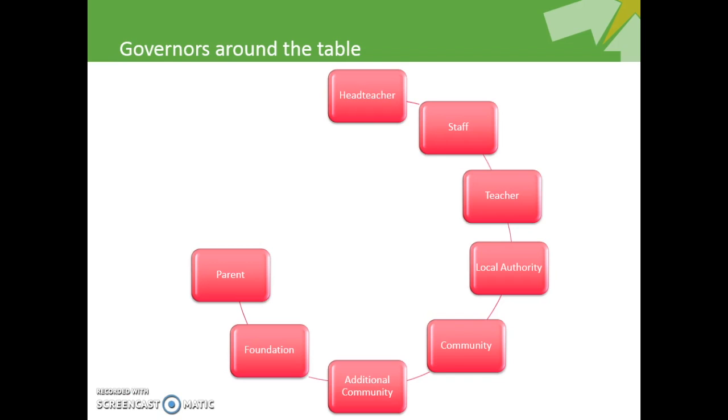A parent governor should therefore keep in tune with the concerns and opinions of the majority of parents. However, it is important that when decisions are made, individual governors exercise their best judgment when contributing to the decision of the governing body.